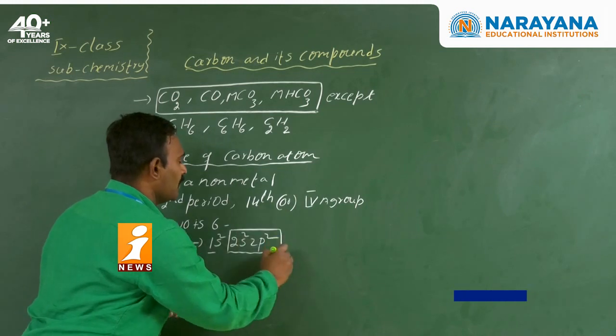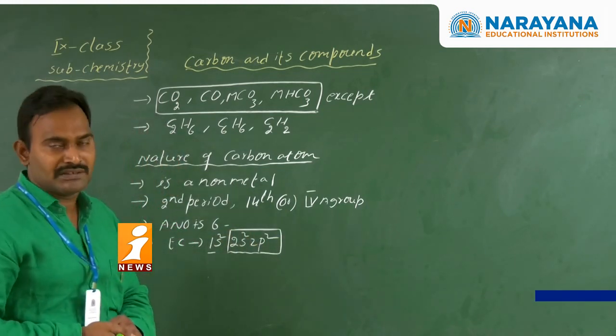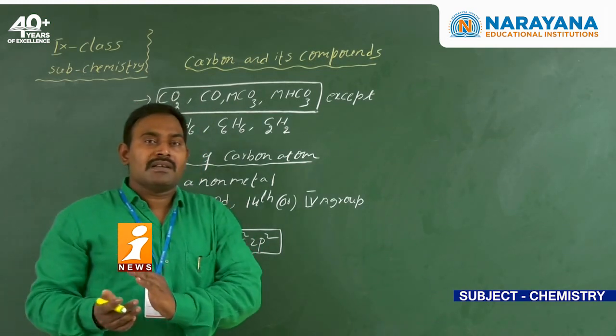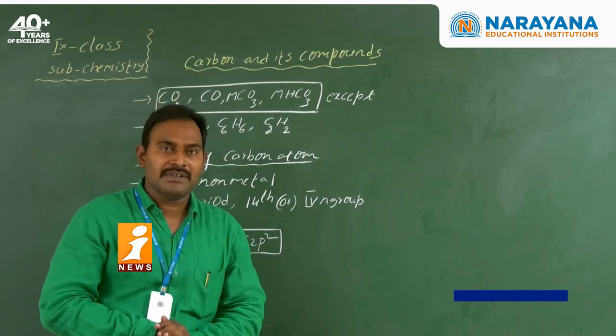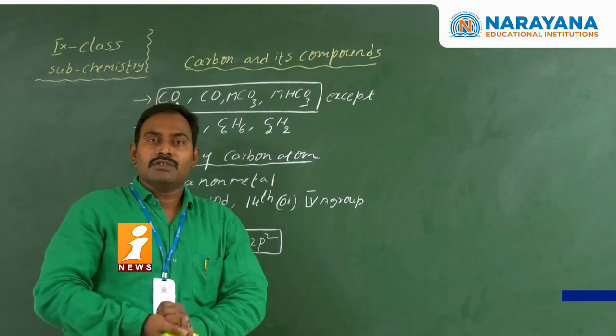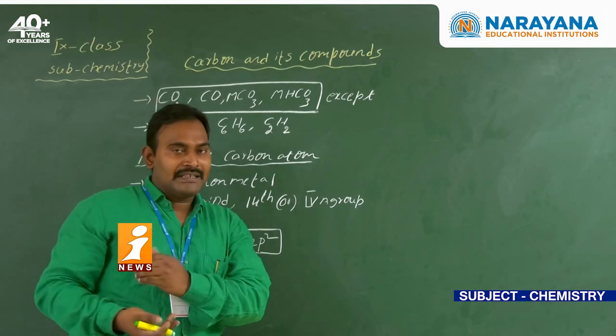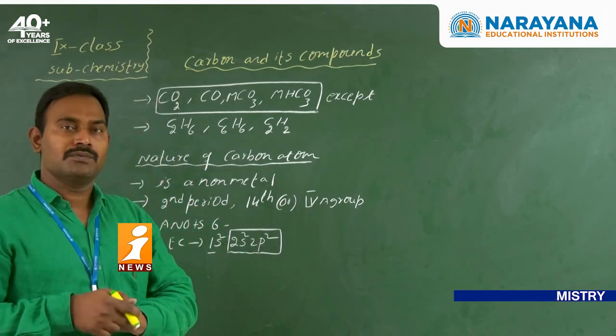In the outermost shell how many electrons are there? 4 electrons. How many electrons are short of the octet configuration? 4 electrons. So carbon is always ready to form 4 bonds. So we can say the valency of the carbon is 4.